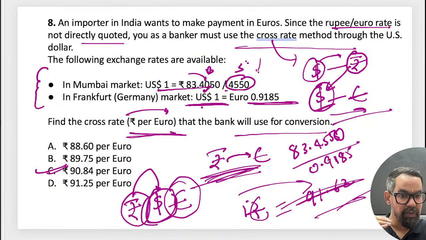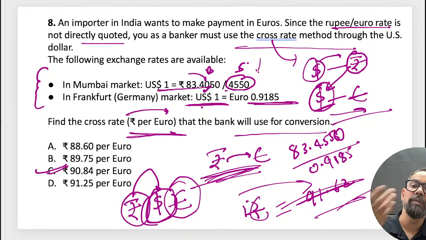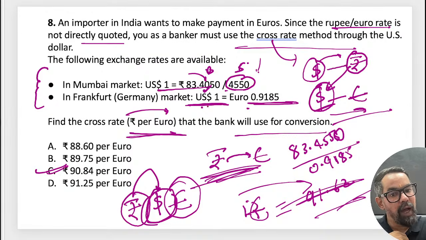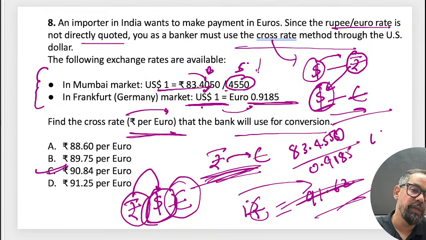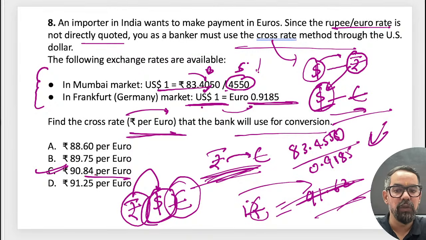So that's why we use the selling rate. So for $1 we have 83.4550, we have to pay this one, because we are buying dollars. So that's why we are using the rupee sell rate. So we buy this one, and the dollar rate is quoted at this. So we have done the cross multiplication, and that's why you reach here itself.